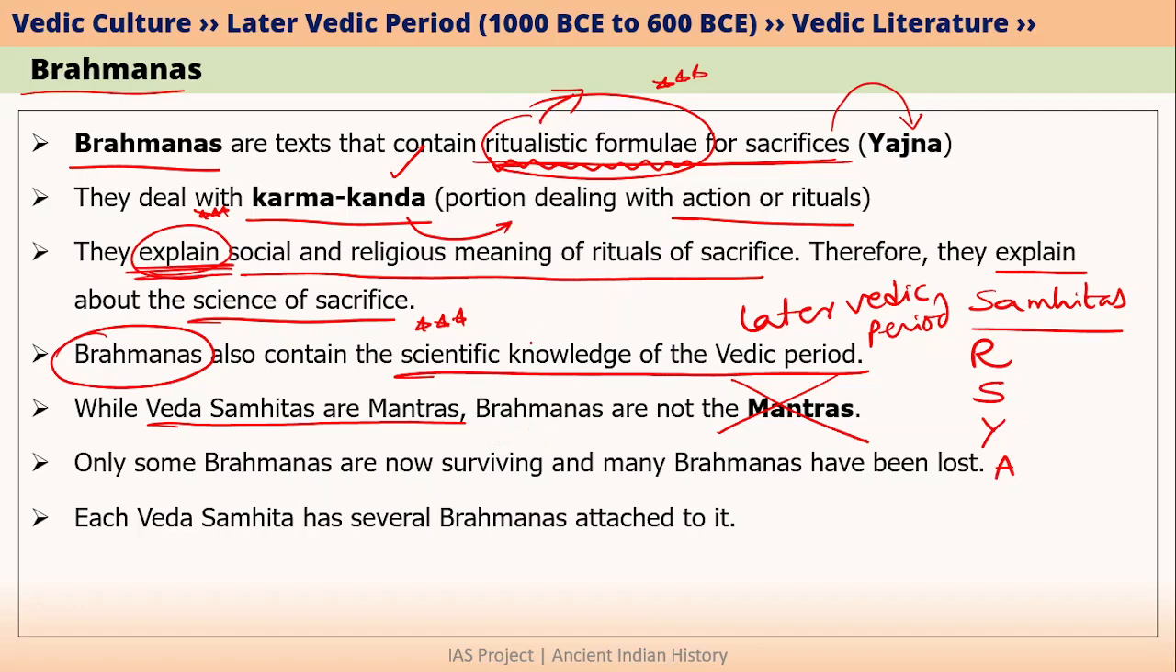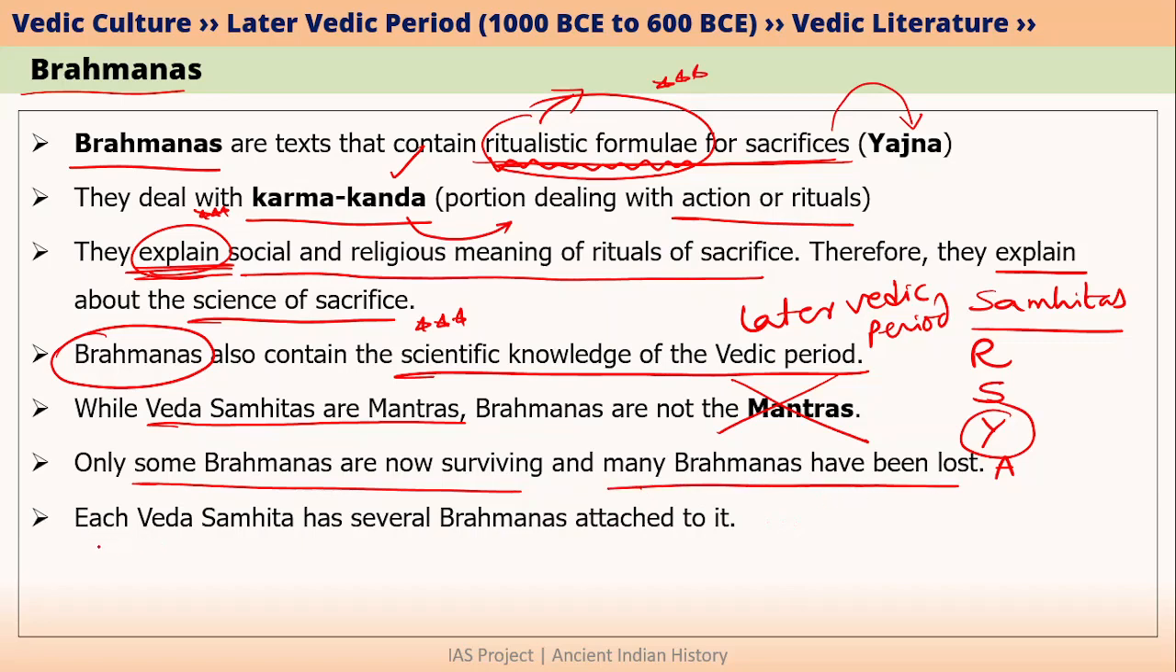Let me also highlight what is the difference between Yajur Veda and Brahmanas. Yajur Veda also deals with rituals, but it says how the rituals have to be conducted. Whereas Brahmanas explain the meaning of such rituals. I hope the distinction is clear between Yajur Veda and Brahmanas. Initially, there were many Brahmanas. However, with time, these Brahmanas are now lost. So as of today, we only have somewhere around 20 Brahmanas that are surviving. That is why many Brahmanas have been lost, only few are surviving today.